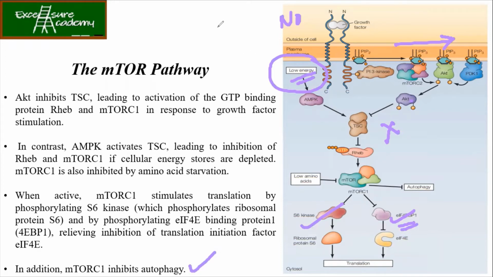So अभी हम एक बार pathway अपने दोबारा देख लेते हैं कैसे इसमें किया गया है. So once you have this, AMPK is going to activate the TSC, which inhibits Rheb. Finally, what happens when there is low energy, low amino acids, autophagy, everything is there. Your mTORC1 is going to activate S6 kinase, ठीक है, जो ribosomal S6 को phosphorylate करेगा, and then we have the eukaryotic initiation factors. Okay, so by phosphorylating these also, the initiation factor is actually being activated. Okay, the inhibition has been removed.